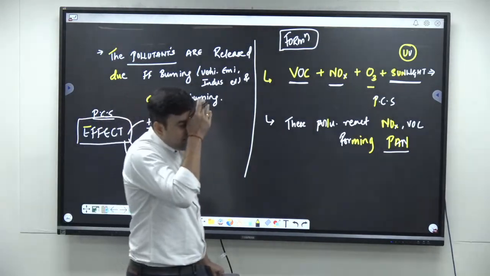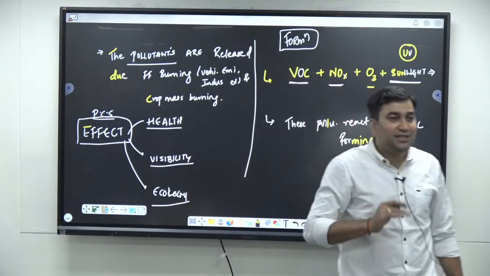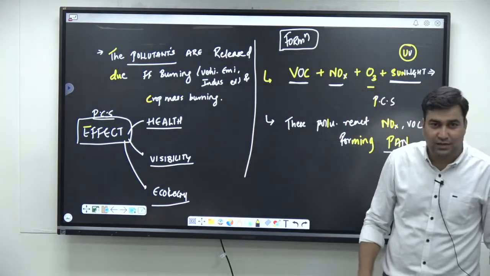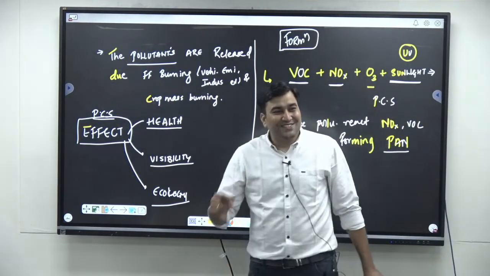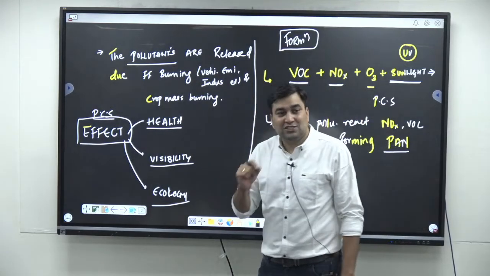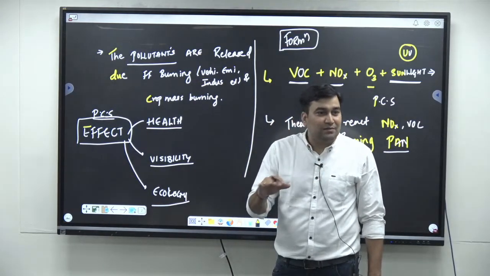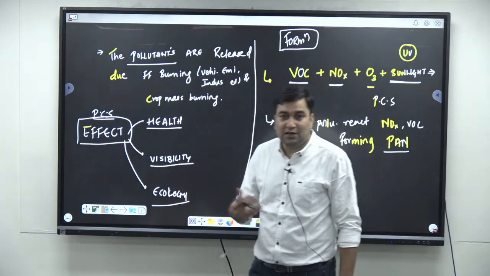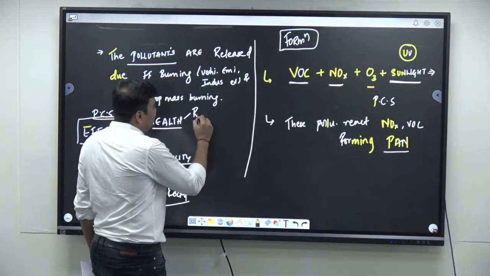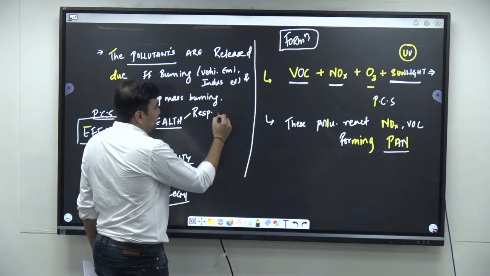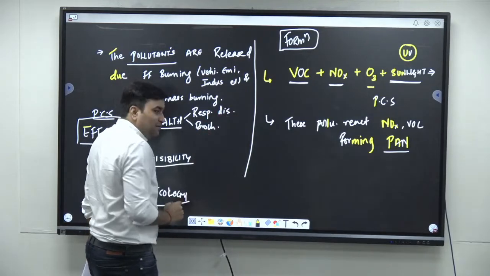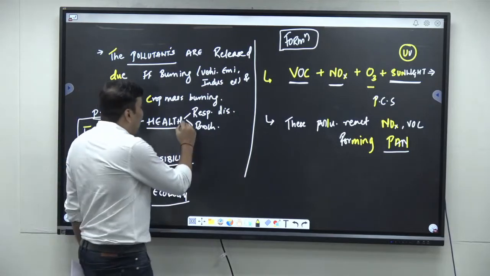Imagine in New Delhi, each year you declare something called an environmental emergency during winters, right? It will come now, after Diwali, right? So why is it? Because this photochemical smog adversely impacts the health of children and old age people, generally young people also, but it affects them more. What does it affect? Respiratory diseases would be there, bronchial diseases would be there, right? Then eye irritation.